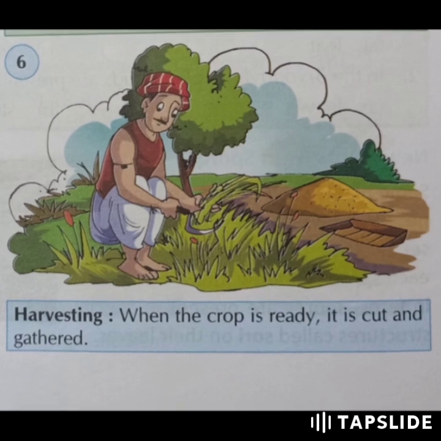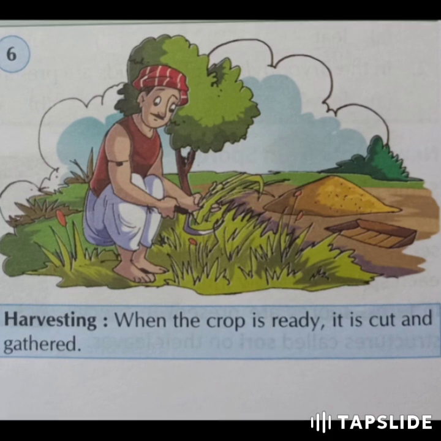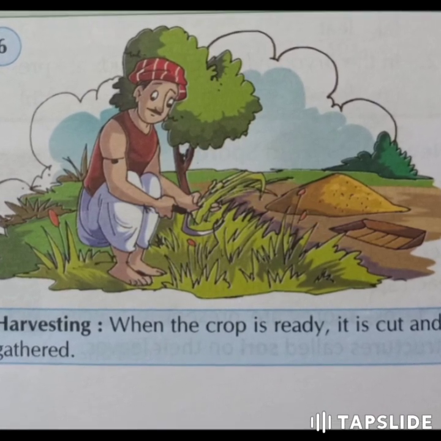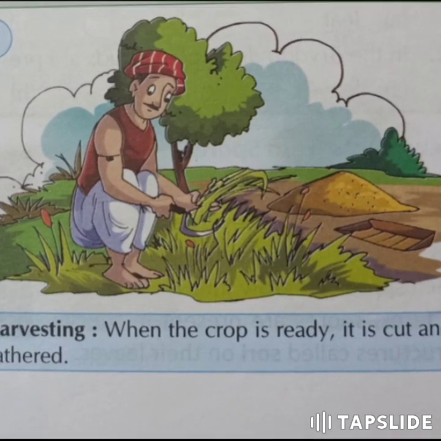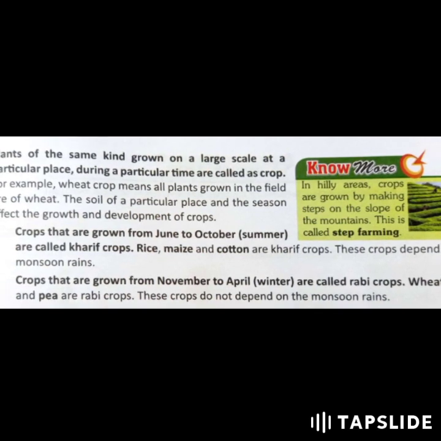Last stage is harvesting. When the crop is ready, it is cut and gathered. Means after growing, the crop can be cut and stored in a dry place. Then it is sold in the market. Crops and the types of crops.